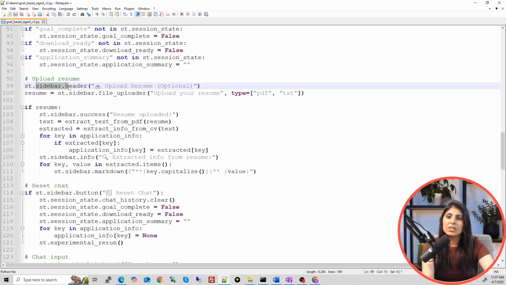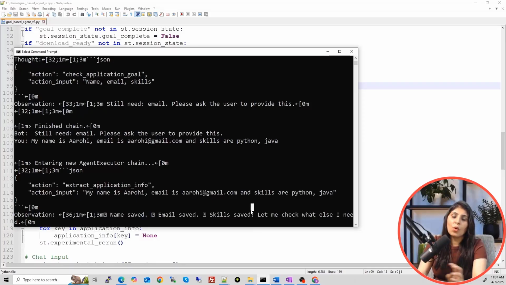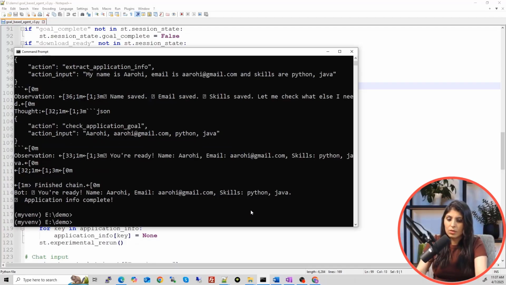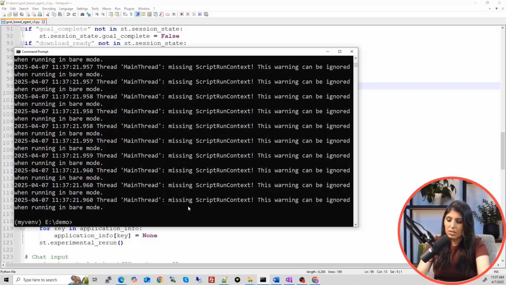So on the sidebar, if you remember, let me first run this code. Guys, let's first run this code so that we can see side by side what code is there for which particular functionality. So this time we are running the v3.py file. So this is the updated file, right? This is a Streamlit app.